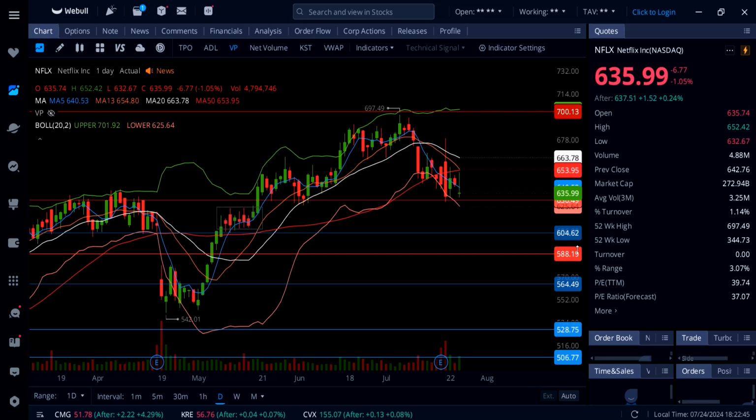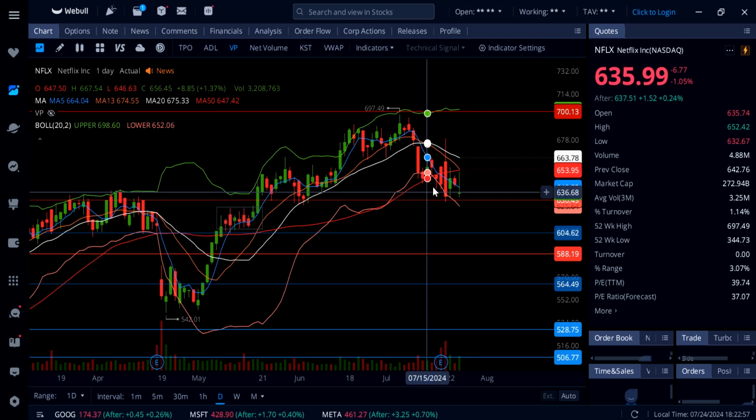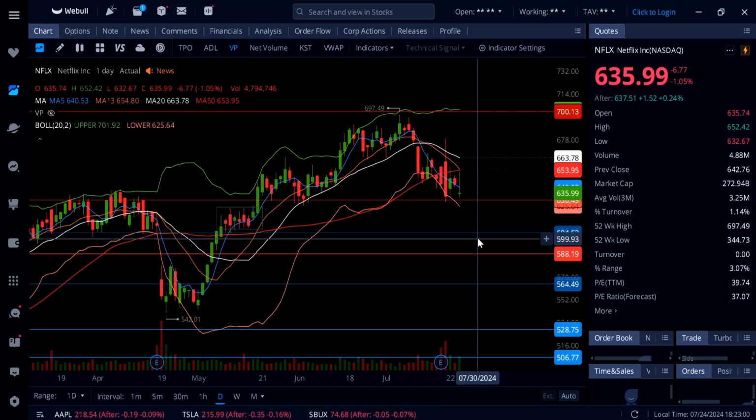On Netflix, down 1%, we got a nice bounce early in the morning, and you can see it got close to this 50 SMA, which is sitting at 653.95. We got up to 652 and some change on Netflix, and then with the market selling off, a huge rejection came back and now it's trading over 630.